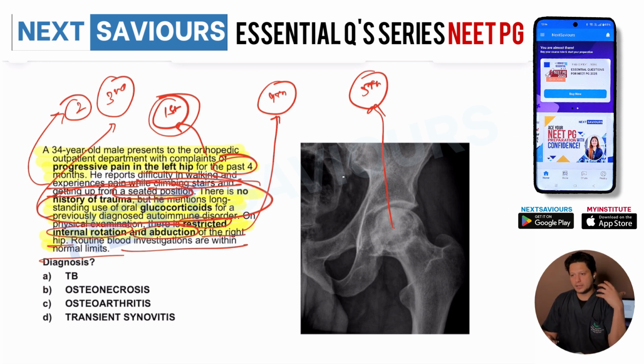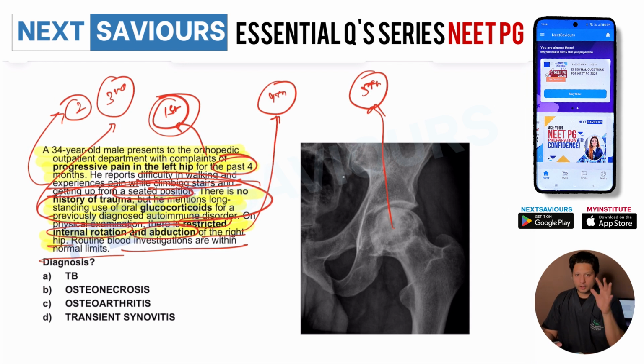As far as the routine laboratory investigations are concerned, in case of AVN, they might come out normal, but in case of tuberculosis, there could be lymphocytosis, raised ESR, and Mantoux positivity, right?